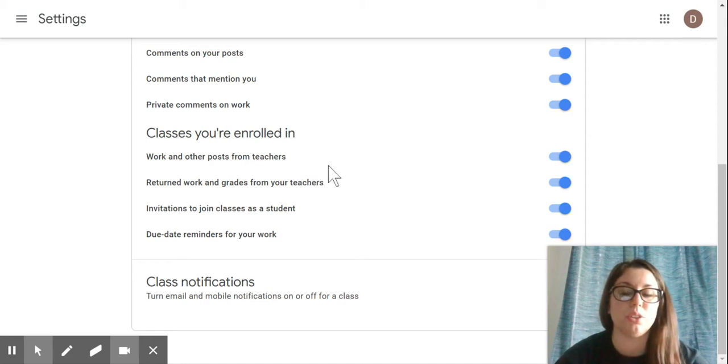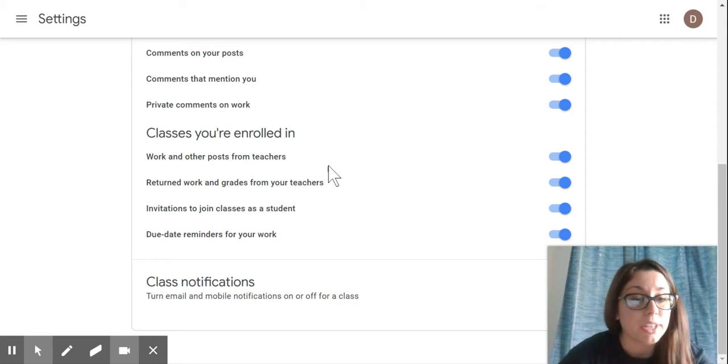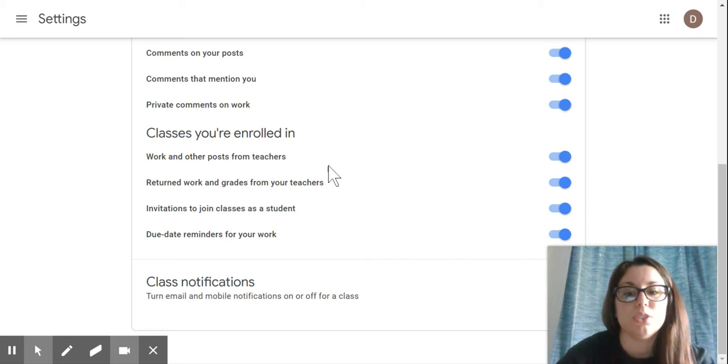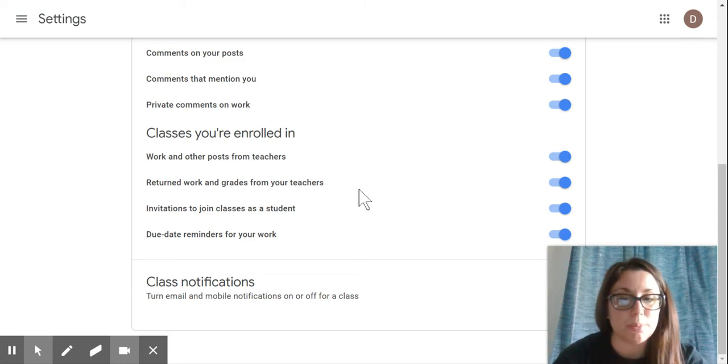Classes that you're enrolled in, work and other posts from teachers, I would suggest that one stays on. Returned work and grades from your teachers, I would suggest that one stays on. Invitations to join classes as a student, you're probably going to want to keep that one on right now just because teachers are getting these things set up so that way you get a notification when you've gotten an invite, but you could turn that one off later. Due date reminders, that one I would keep on as well.